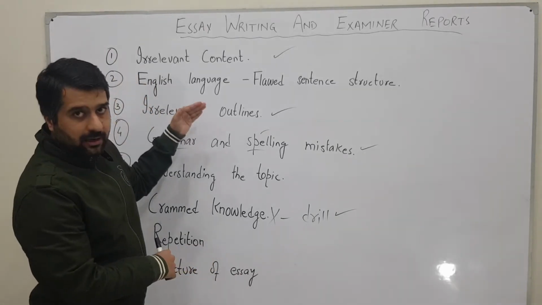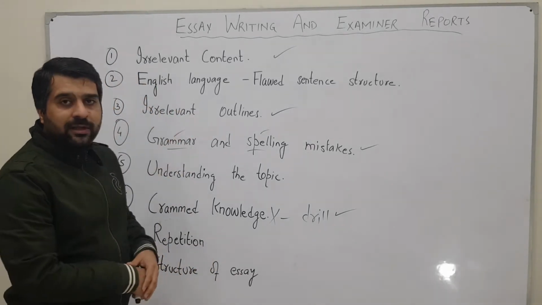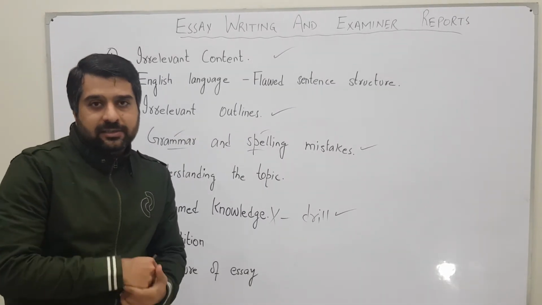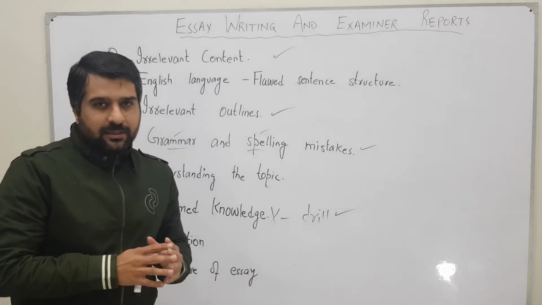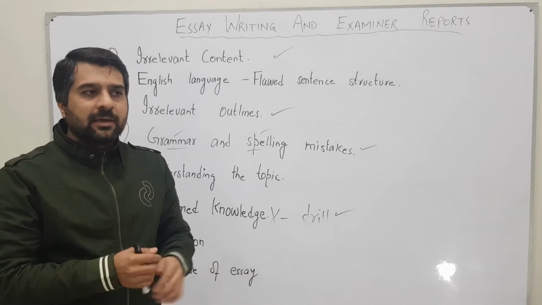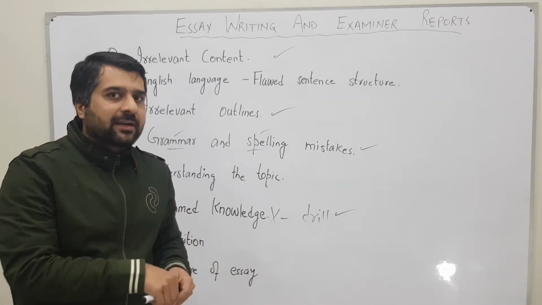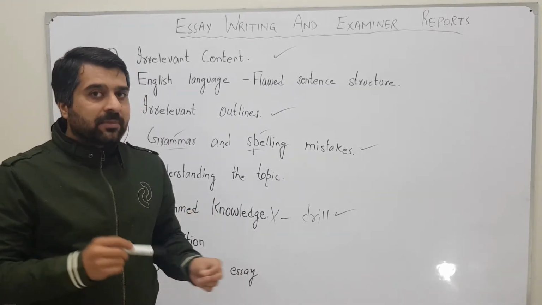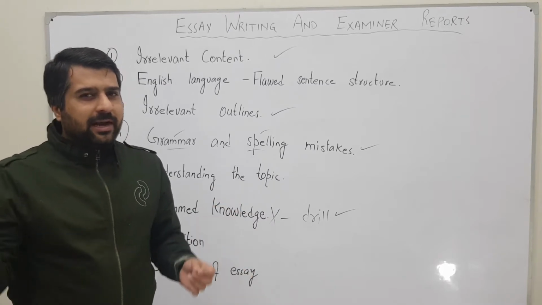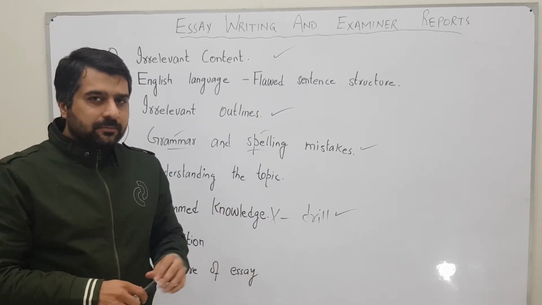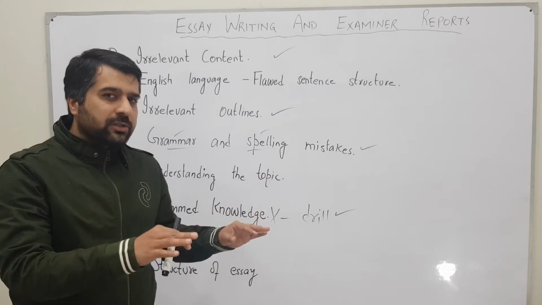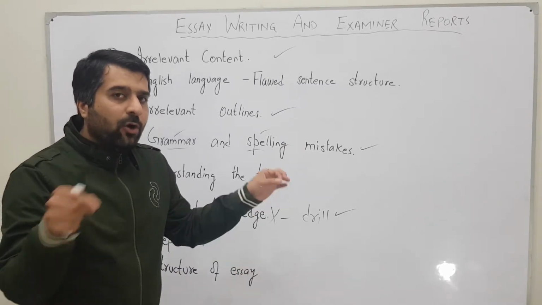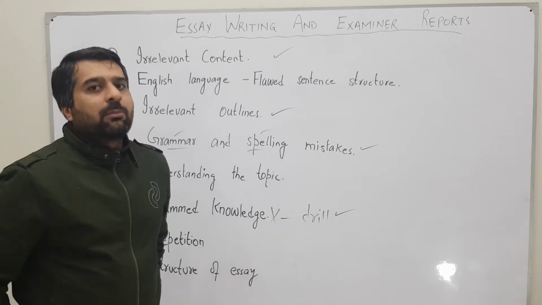Yes, so the next point is irrelevant outlines. Why do students make irrelevant outlines? The reason is they make an outline at the start of an essay and they start writing the essay in accordance with that outline. But when they're writing the essay, many ideas that come to their mind are not relevant to the outline. But students put in all those ideas in order to complete the body paragraphs.